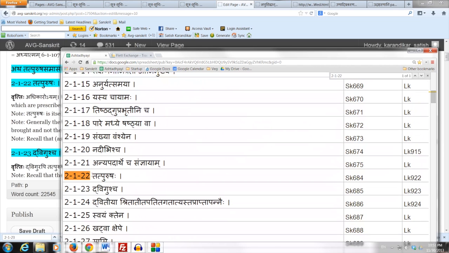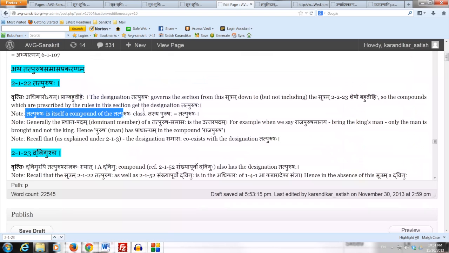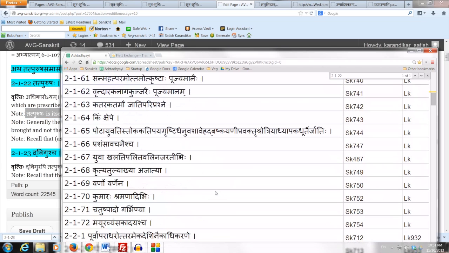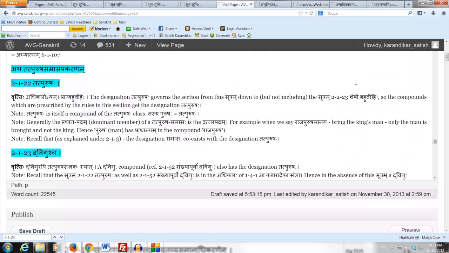Now the note here says that Tatpurushaha is itself a compound of the Tatpurushaha class. Tasya Purushaha Tatpurushaha. So Tatpurushaha is a representative compound of its own class. We will shortly be studying the Sutram 228 Shashti, which authorizes this compound Tasya Purushaha equals Tatpurushaha. Similarly, Bahuvrihi itself is a Bahuvrihi compound. So these two compounds, Tatpurushaha as well as Bahuvrihi, are representatives of their respective classes.